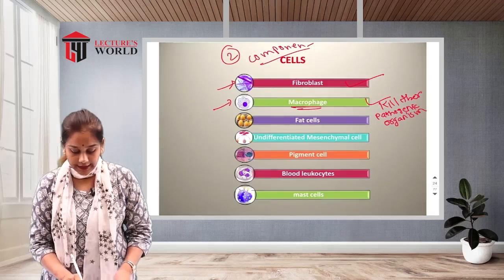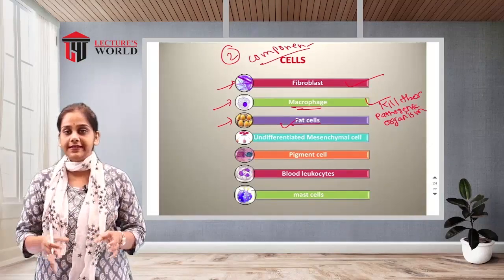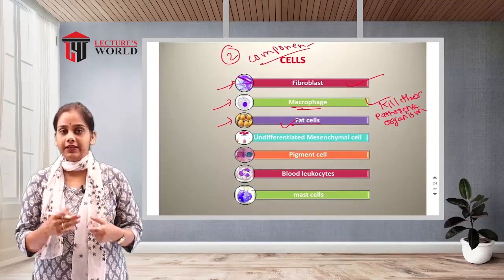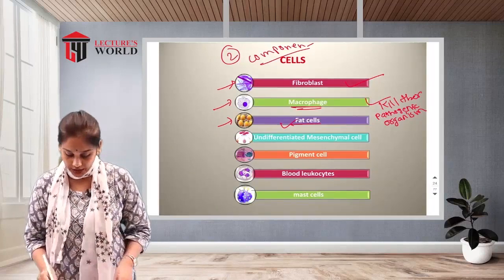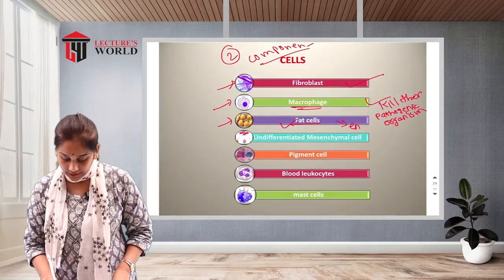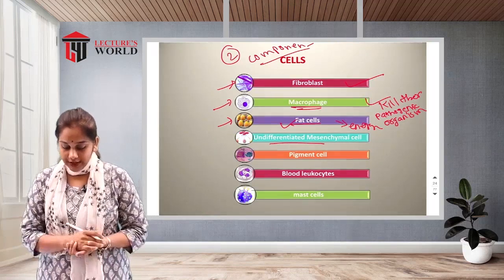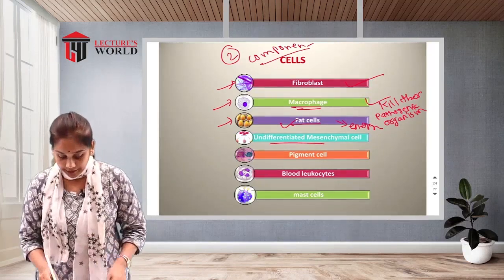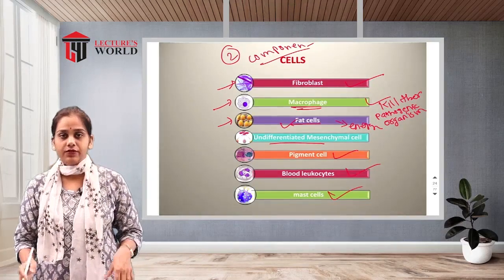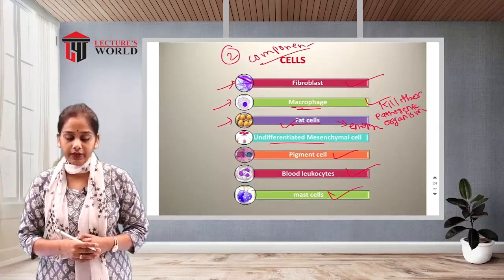Then the next one is the fat cell. What is the basic function of fat cells in the connective tissue? They store energy and provide energy to the connective tissue. Then the next ones are undifferentiated mesenchymal cells, then pigment cells, blood leukocytes and mast cells. So these are the many cells located in the connective tissue.